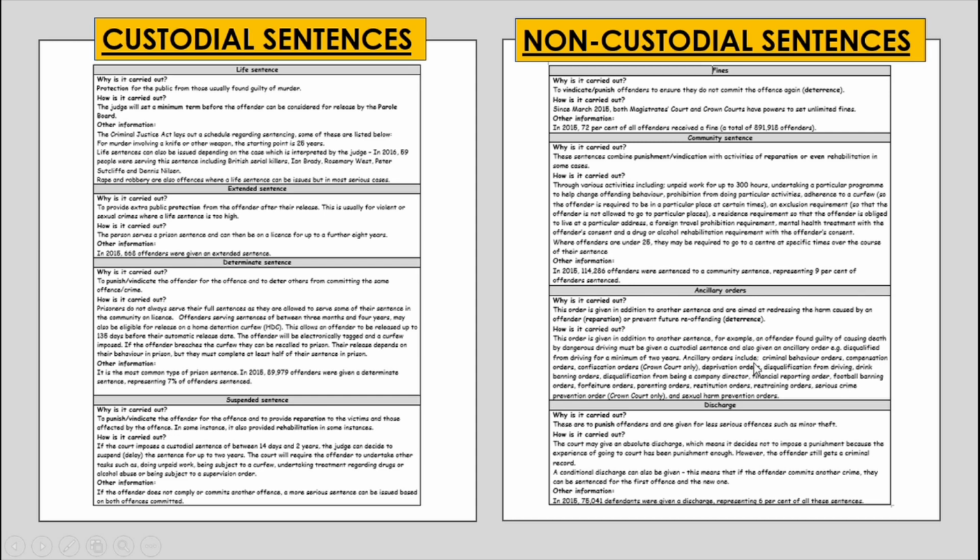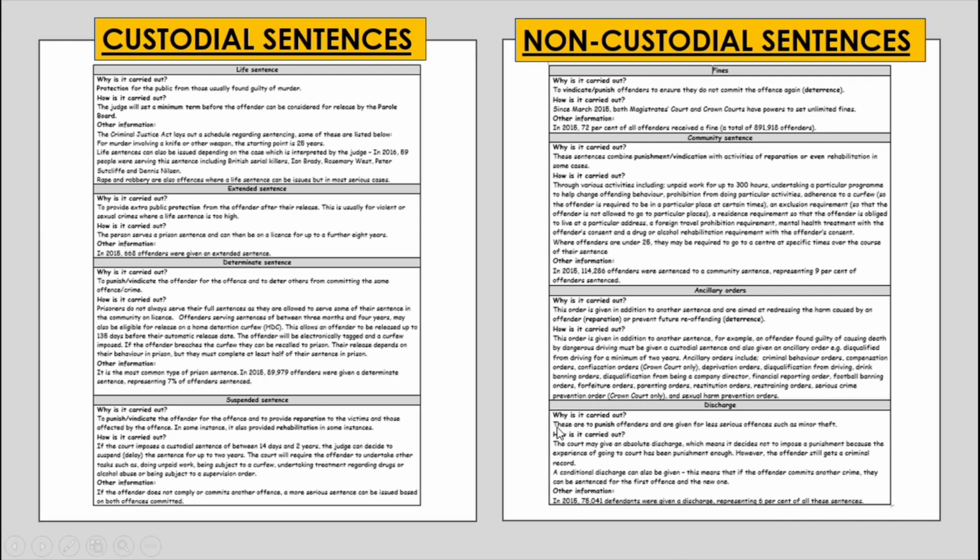Ancillary orders include criminal behaviour orders, compensation orders, confiscation orders, deprivation orders, disqualification from driving, drink banning orders, disqualification from being a company director, financial reporting order, football banning orders, forfeiture orders, parenting orders, restitution orders, restraining orders, serious crime prevention orders, and sexual harm prevention orders. So the key thing to remember about ancillary orders is that these are not given on their own. It's given alongside another sentence. And although this is a non-custodial sentence, it can still be given alongside a custodial sentence.